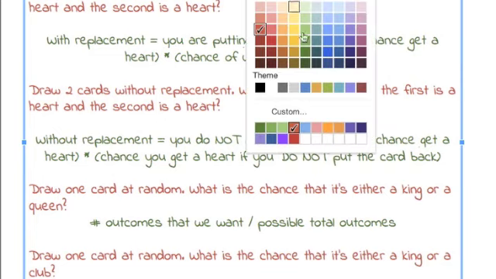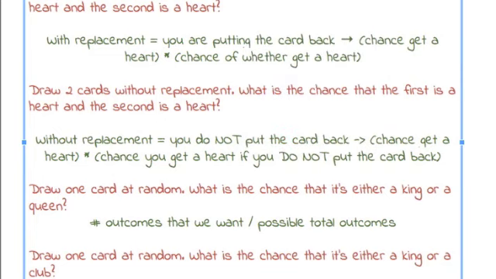Now we go to, sorry, I need to change the color of my font so it looks so pretty for you guys. Draw one card at random. What is the chance that it's either a king or a club? See above, very similar process, except, this is your warning.